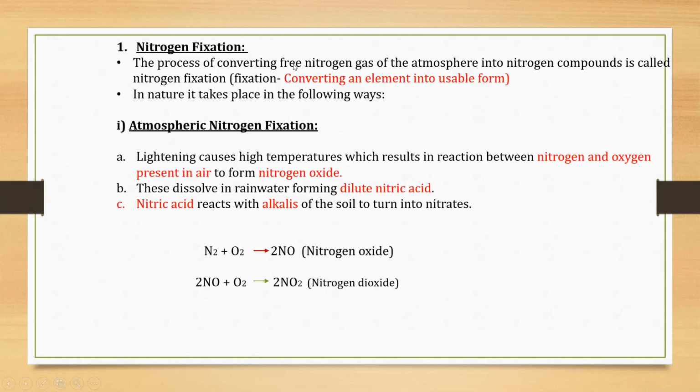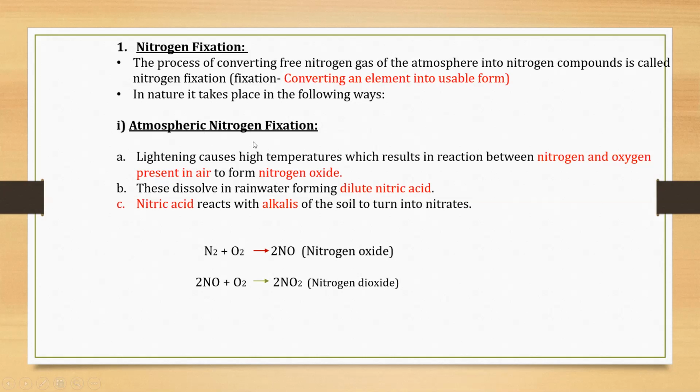The nitrogen which is present in the atmosphere is converted into simple nitrogen compounds, and this is called nitrogen fixation. In nature, it takes place in two ways. First way is atmospheric nitrogen fixation, and second is biological nitrogen fixation. Let us see the first one, that is